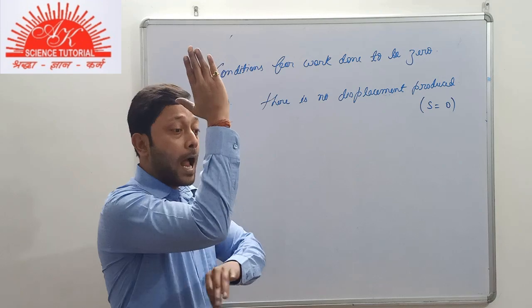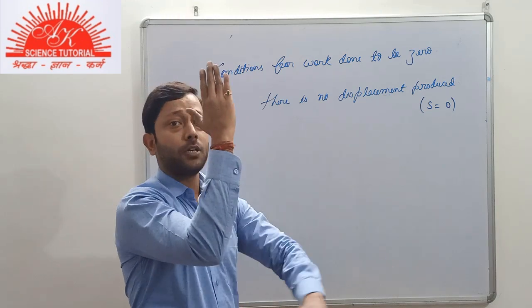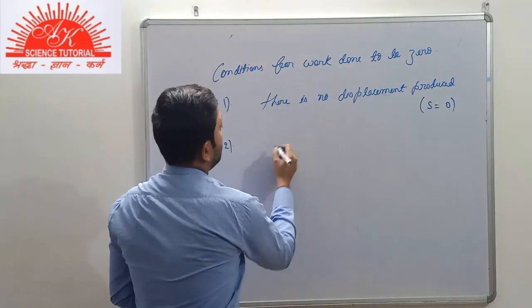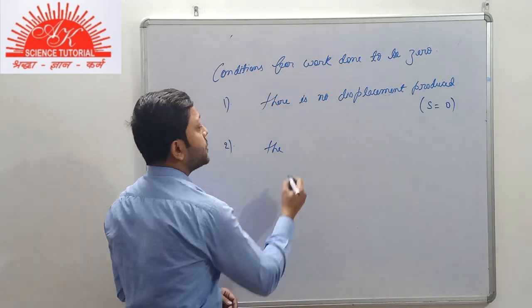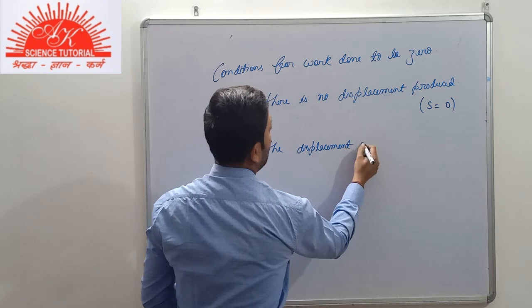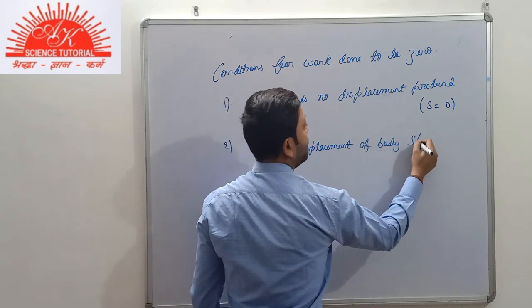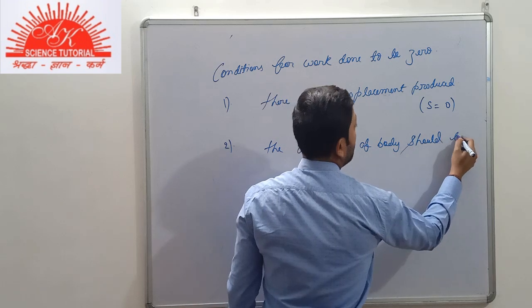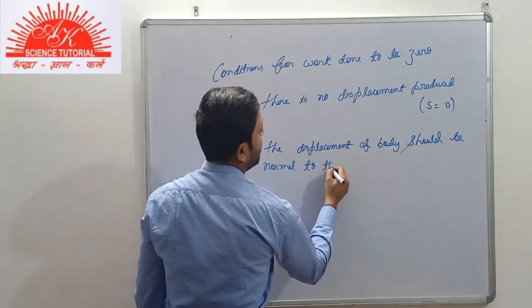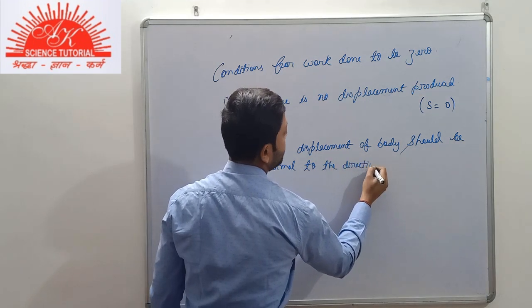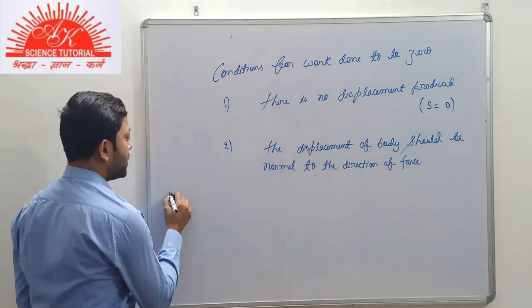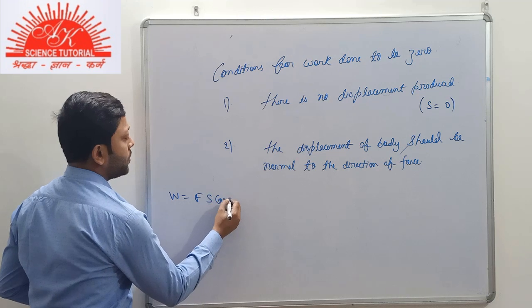When the force and the displacement are perpendicular to each other, the angle between the force and the displacement is 90 degree. So what is the condition? The second condition: the displacement of body should be normal or perpendicular to the direction of force. In both the conditions, if the displacement is zero, then it's very clear to you.